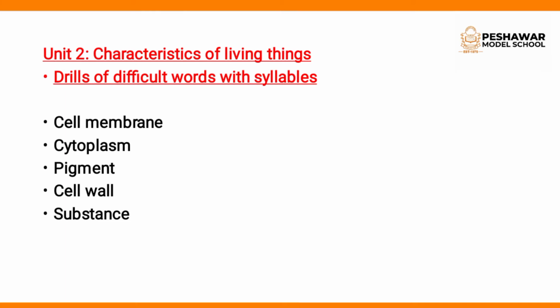CELL, cell, WALL, cell wall. Last word is substance. SUB, sub, STA, substance, and CE, substance. So these are difficult words.